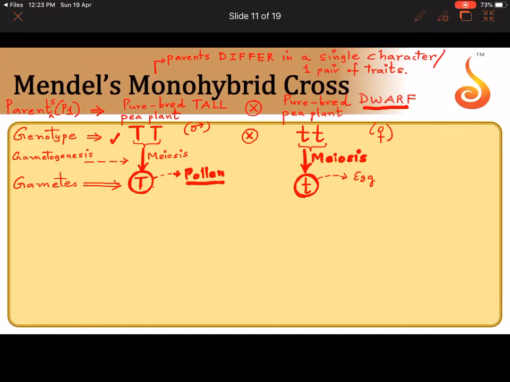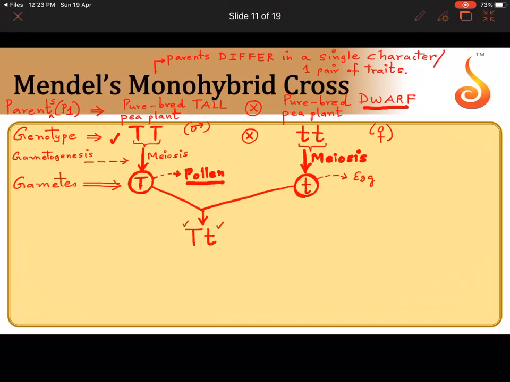Pollination and fertilization. So this male gamete in the pollen will fuse with the egg, because this is sexual reproduction. Gamete fusion is required to form a diploid zygote. See what the zygote has. The male has contributed capital T, the female has contributed small t. Now see, I have written capital T, small t. I have not put a circle around it because it is a diploid cell.